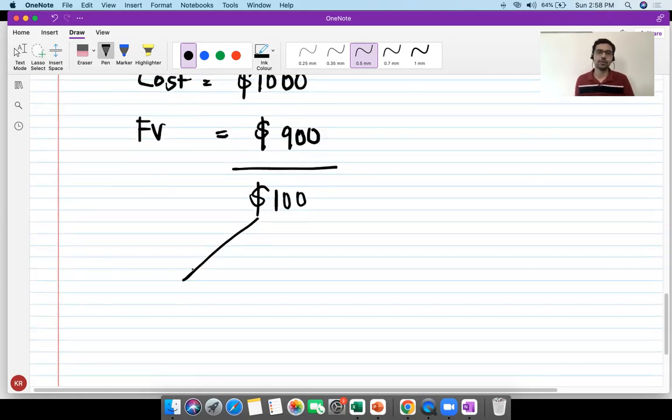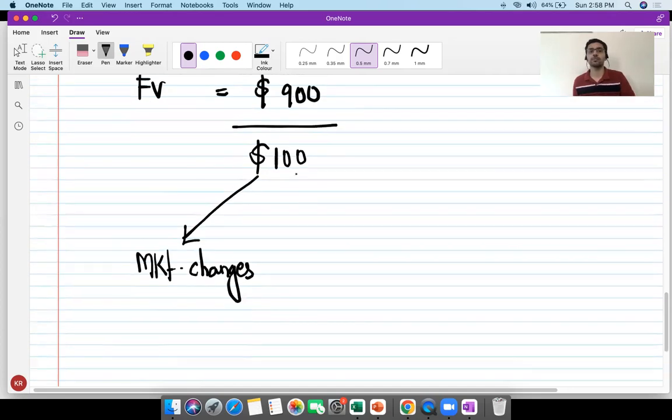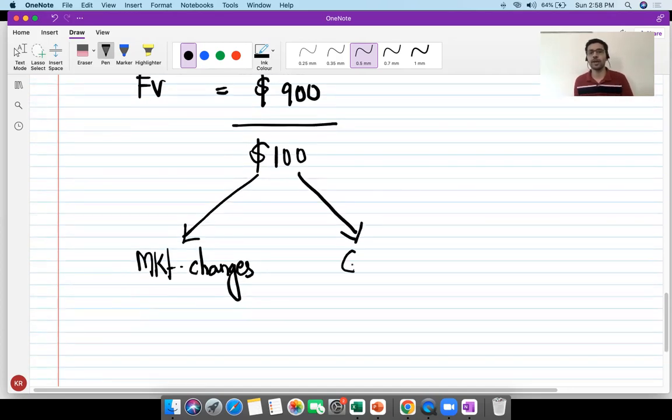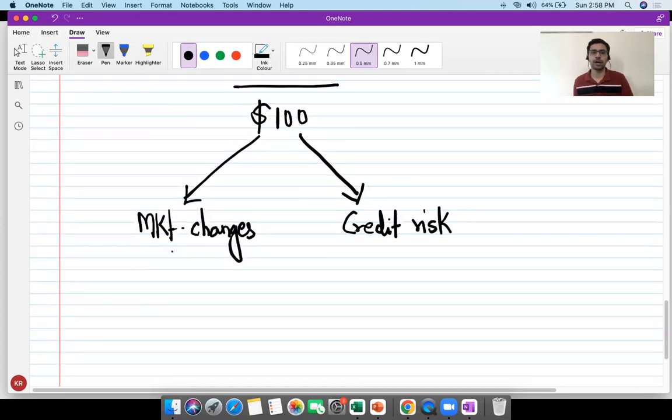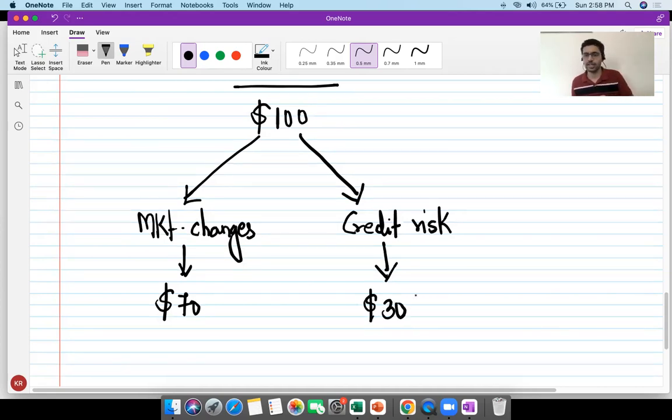One is it can be attributable to market changes. Let us say RBI has increased the interest rate. That is called a market change. The second could be that it is attributable to the credit risk of the company. Let's say I'm giving you numbers: out of the $100 fall in value, $70 is attributable to market changes, like general interest rates going up, the GDP of the economy changing, and so on and so forth. What is attributable to the counterparty credit risk is, let us say, $30.